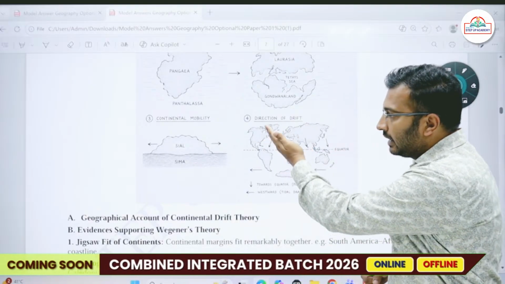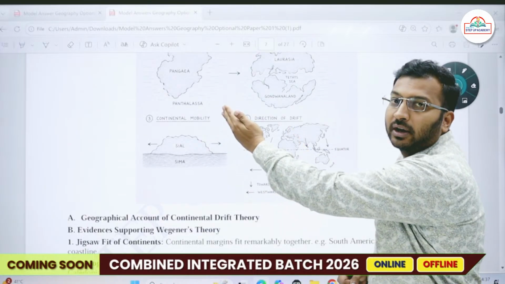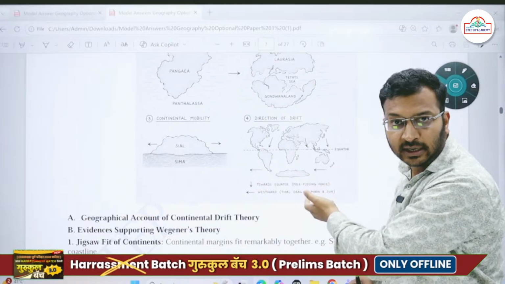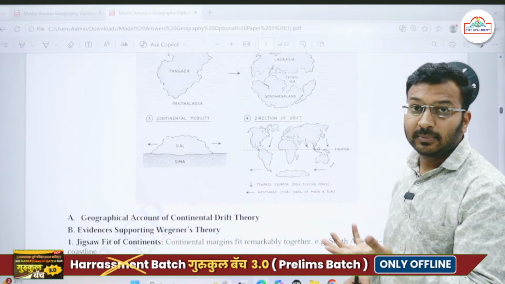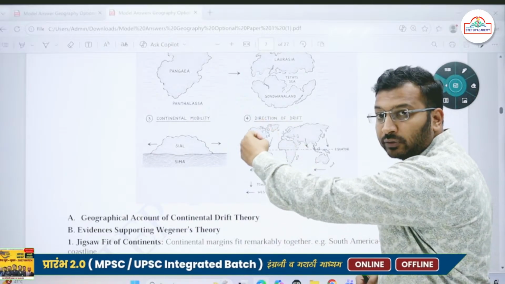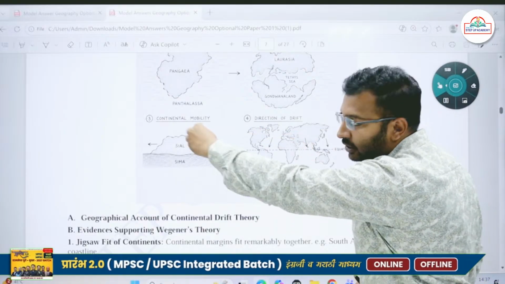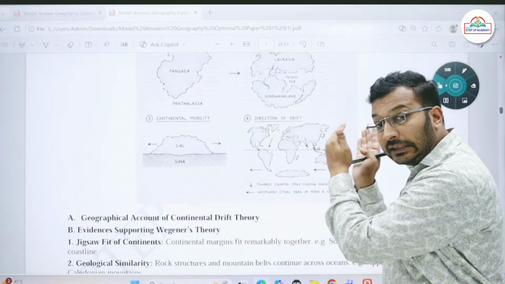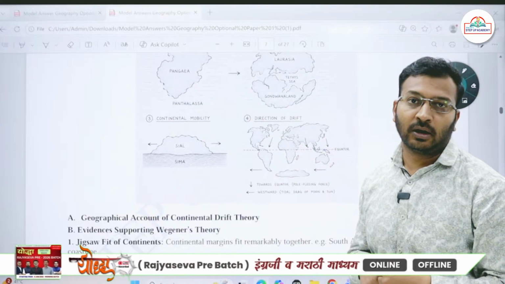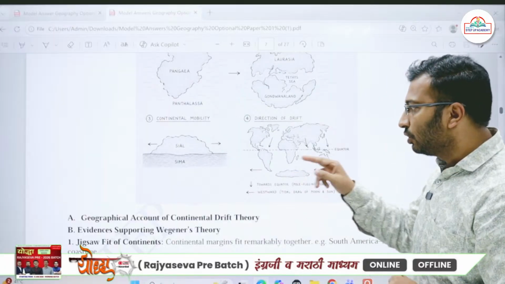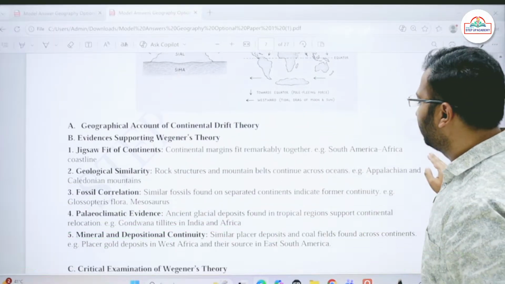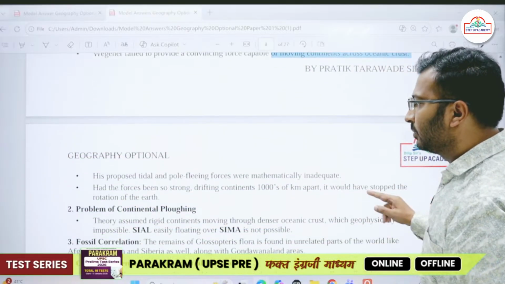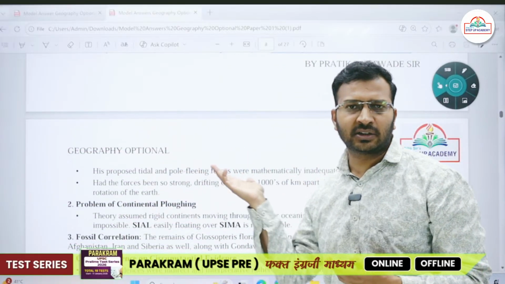He said that the continents have moved thousands of kilometers apart because of the tidal force of the sun and the moon. But just imagine, if the gravitational pull of the sun and the moon is so strong that it is pulling the continents thousands of kilometers apart, then in that case it will literally stop the rotation of our earth. Okay, so there was no scientific evidence given by Wegener for this, and this was lacking in his explanation. Pole-fleeing force, mathematically, was incorrect.